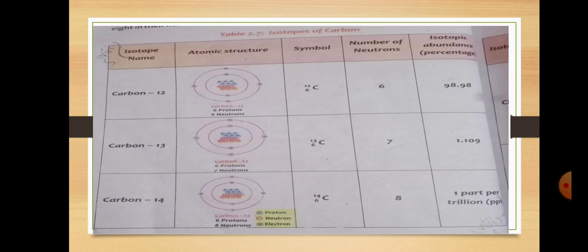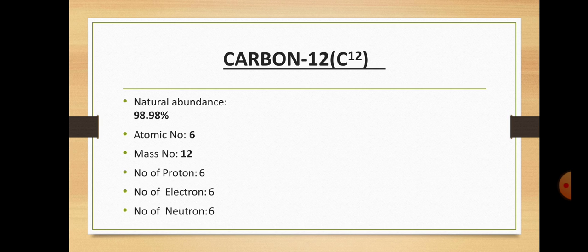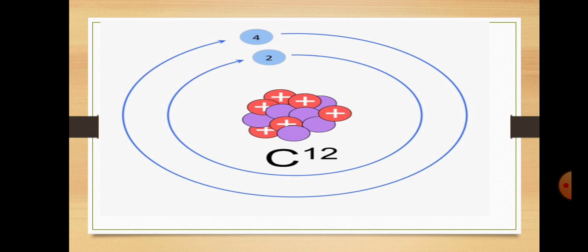For carbon 12, carbon 13 and carbon 14 we look at the atomic structure, symbol, number of neutrons and the percentage abundance. The first one is carbon 12. Natural abundance 98.9%, atomic number 6, mass number 12, number of protons 6, number of electrons 6, and number of neutrons 6. You can see on your screen that carbon has mass number 12 because 6 protons and 6 neutrons are present in the nucleus of an atom.